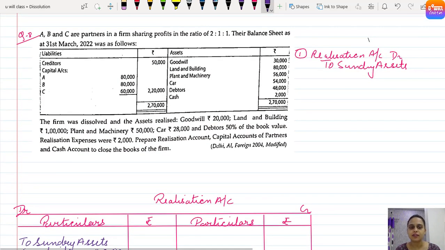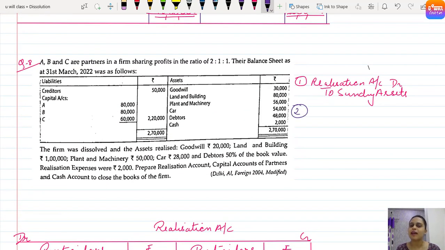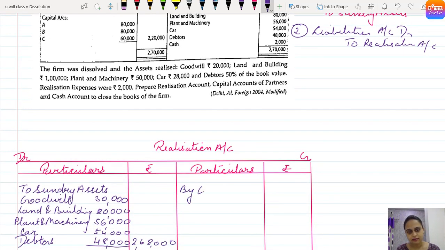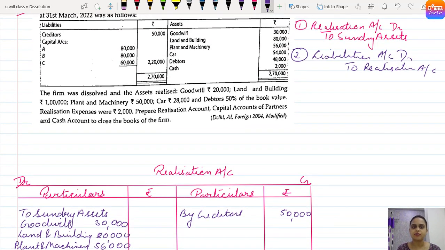Let's proceed. After that, now we need to close the liabilities, right? For closing liabilities, liabilities have which balance? Credit balance. But when you close them, the entry becomes liabilities account debit to realization account. So in realization we post 'by liabilities'. In liabilities we have only creditors, so by creditors. How much amount of creditors is given? 50,000. Understood? So all the things related to the balance sheet are done.